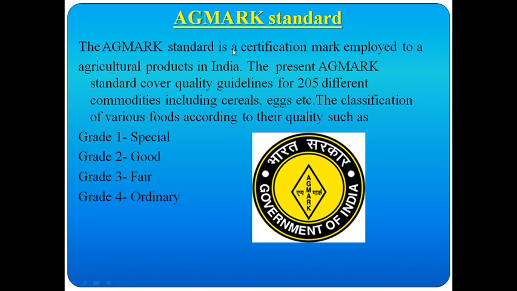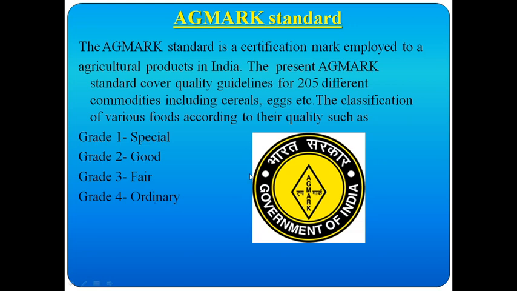The AGMARK standard is a certification mark employed on agricultural products in India. The present AGMARK standard covers quality guidelines for 205 different commodities including cereals, eggs, etc. The classification of various foods according to their quality is grade 1 special quality, grade 2 good, grade 3 fair, grade 4 ordinary.